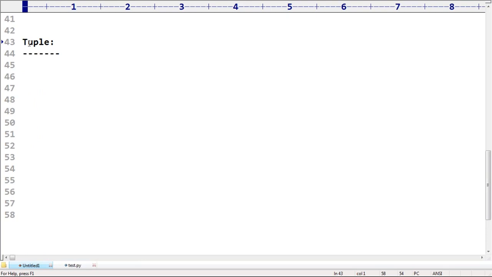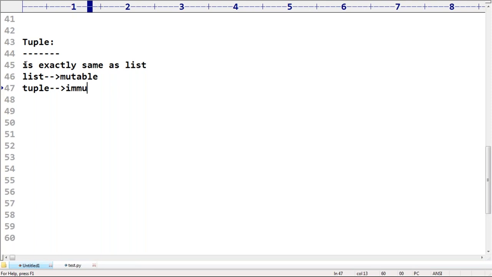Very simple, sir. Tuple is exactly the same as list. No difference at all, except only one word. What is that word? List is mutable. Tuple is immutable. Are you getting it? Tuple is immutable.